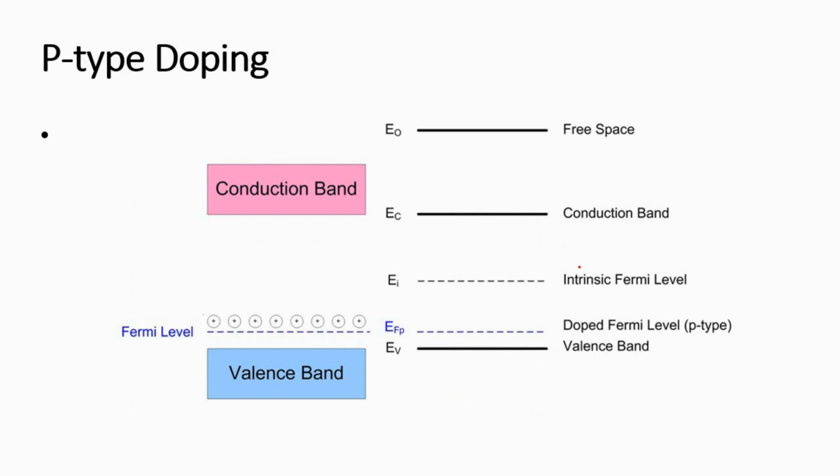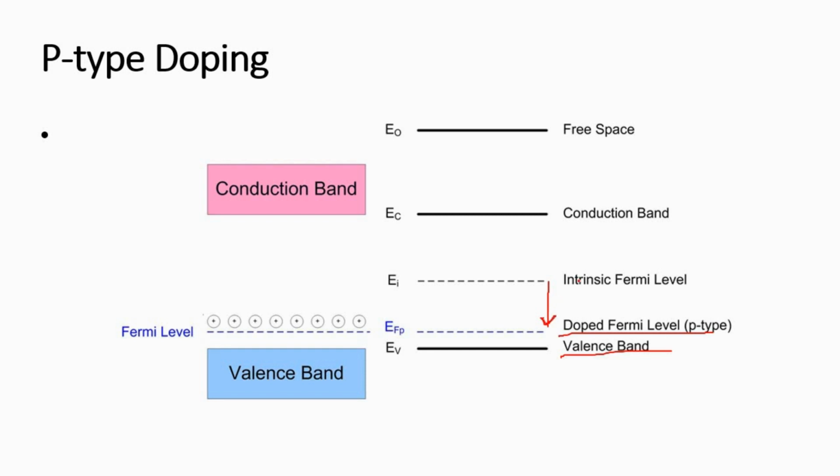Here you can see that the intrinsic Fermi level has moved down. This is called the acceptor impurity. The Fermi level lies closer to the valence band. So remember, when you go for doping, your Fermi level shifts downwards.